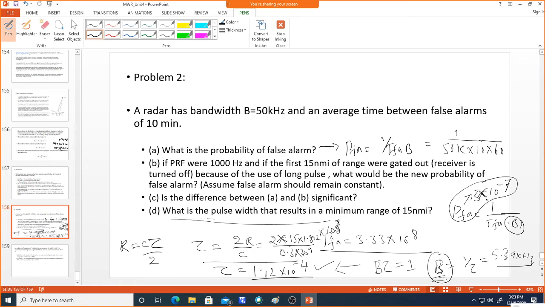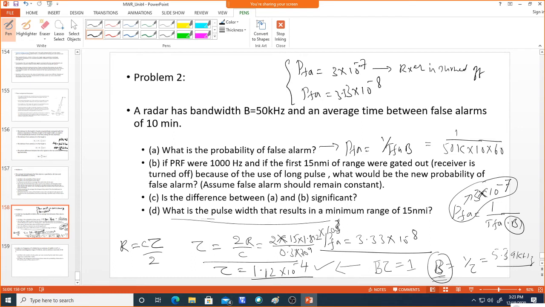Okay, so now you can compare the probability of false alarm. When the receiver is turned off up to 15 nautical miles, it is 3 into 10 power minus 7. If it is on, then it will be 3.33 into 10 power minus 8.